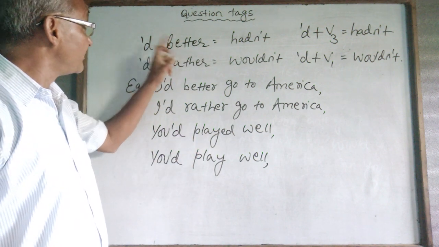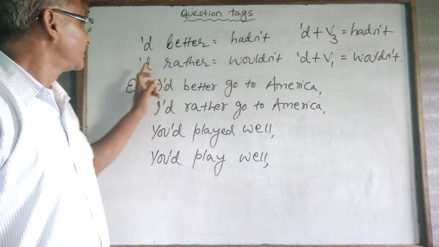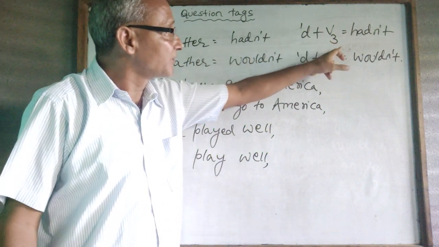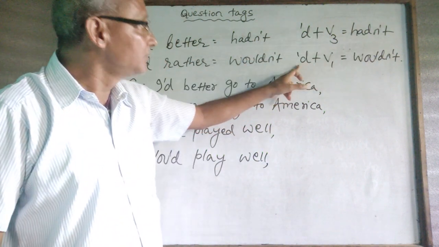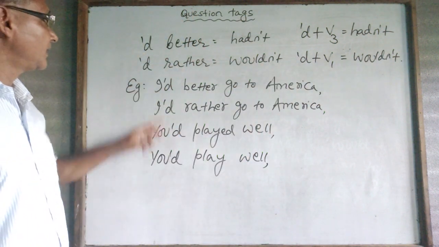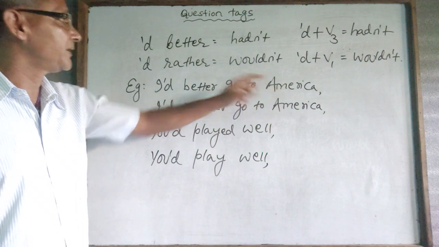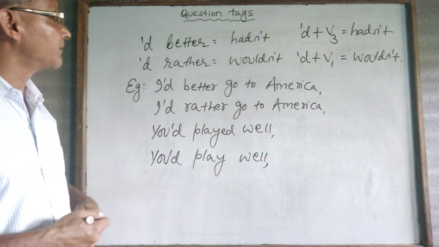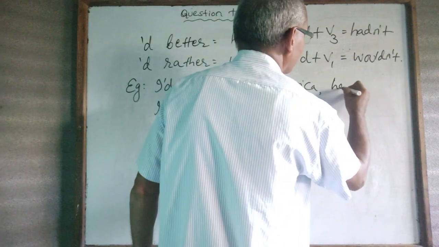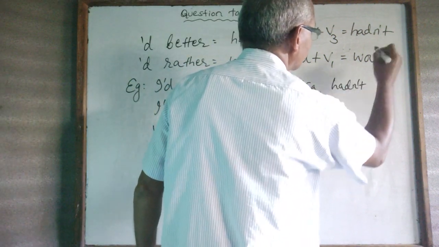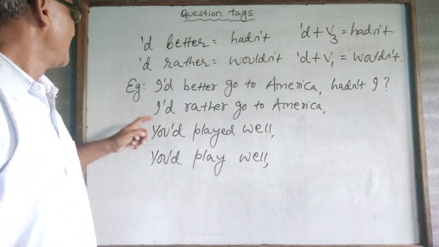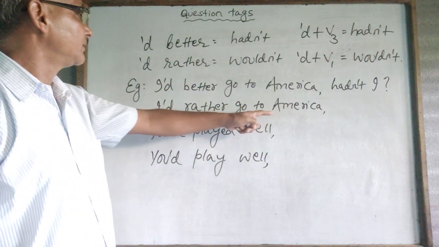"Had better" takes hadn't, "would rather" takes wouldn't, and "had" plus verb 3 will be hadn't, and "would" with verb 1 will be wouldn't. For example, "I had better go to America." What could be the question tag here? Hadn't I. "I would rather go to America."